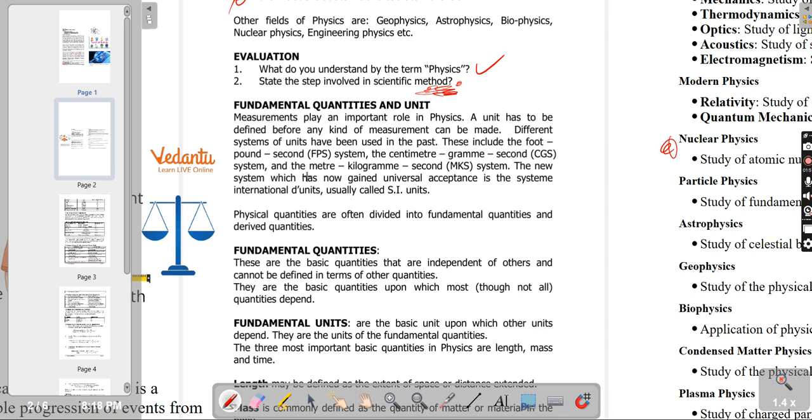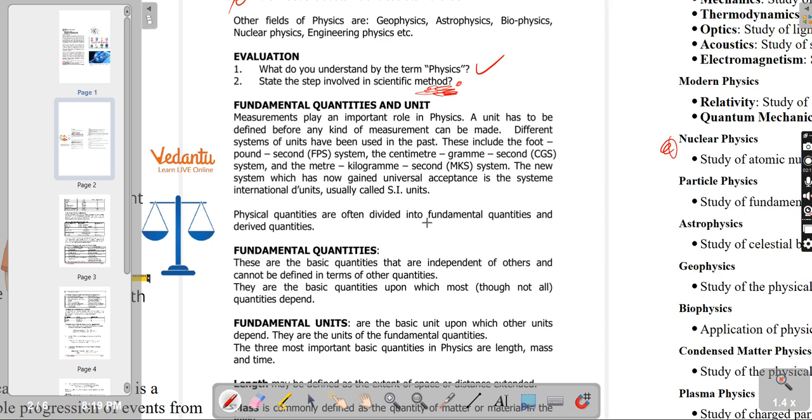These include the foot pound second, that's the FPS system, the centimeter gram second, that's the CGS system, and the meter kilogram second, that's the MKS system. So the new system, which has now gained universal acceptance, is the Système International d'Unités, and that's usually called the SI unit. And we are going to basically discuss this unit of measurement.